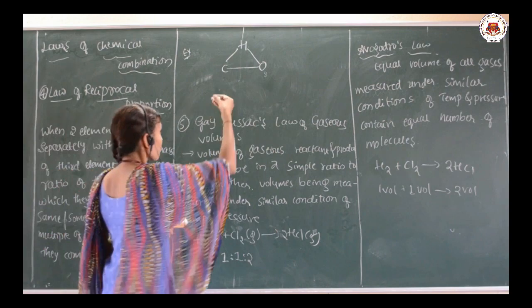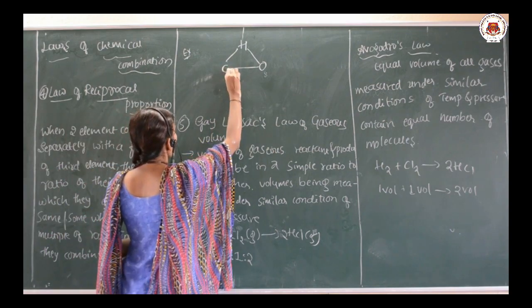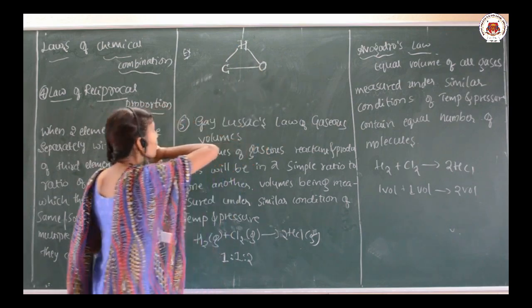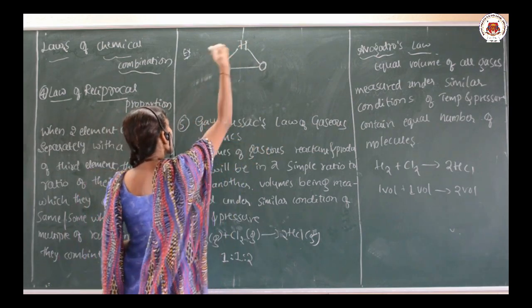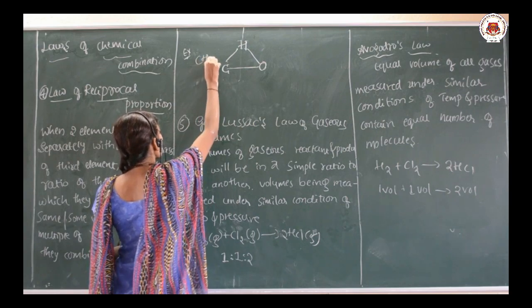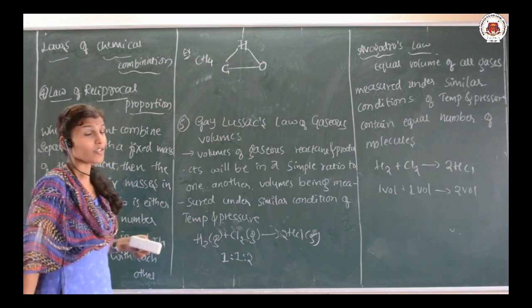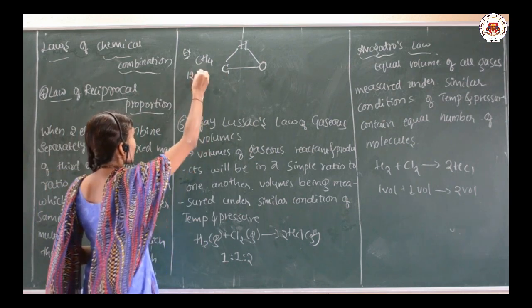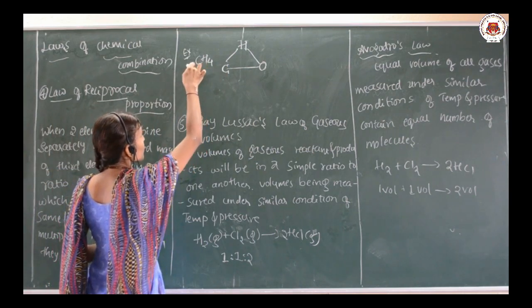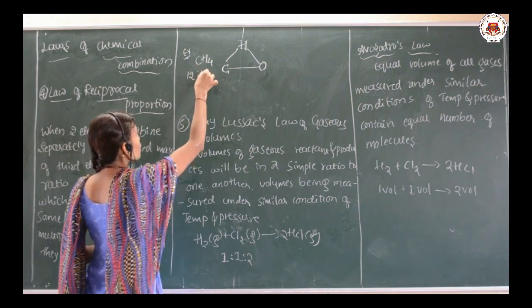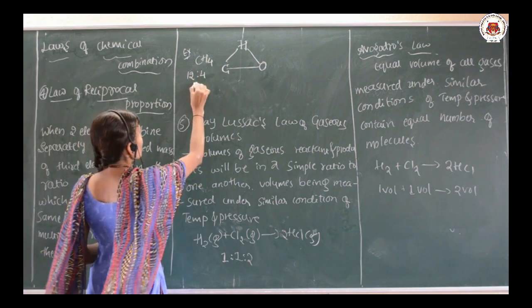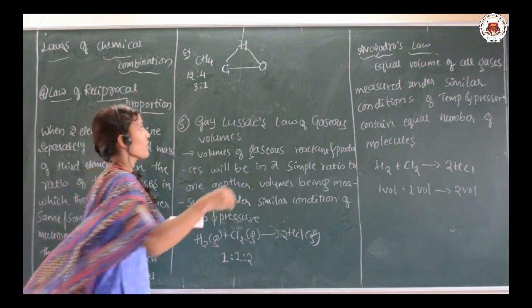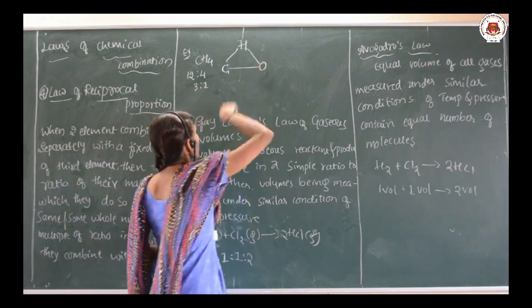See here, three elements are there: carbon, hydrogen, oxygen. Okay. So whenever the carbon combines with the hydrogen, there is a formation of methane, CH4. So if I go for the ratio by their mass, carbon 12, hydrogen 4. Okay. So here 3:1. And then suppose oxygen combines with the hydrogen.